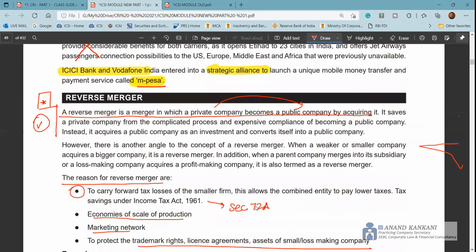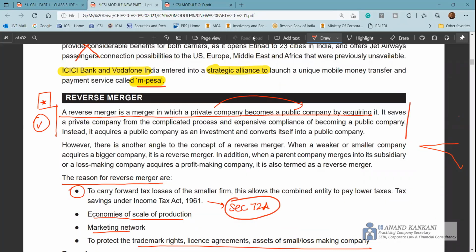Reverse merger. So there is no term as such called reverse merger. Reverse merger is not defined anywhere. But what actually a reverse merger is, when the loss making company is acquired by a profit making company, and the reason is section 72A. So this is in case of a reverse merger.